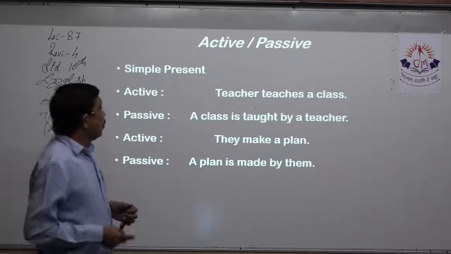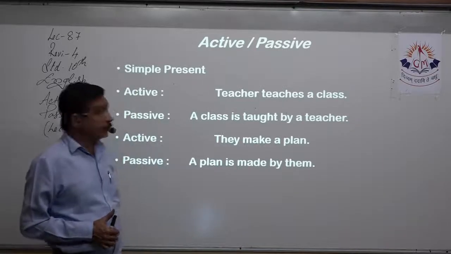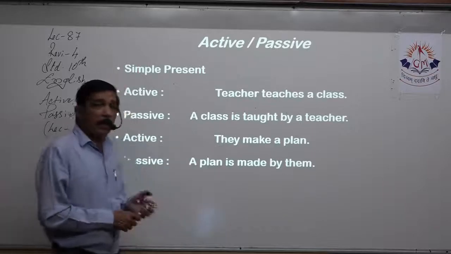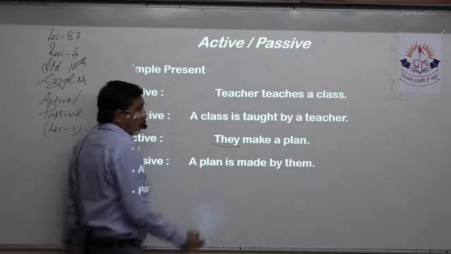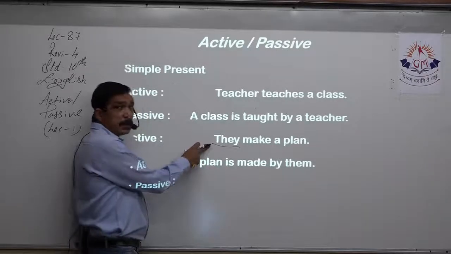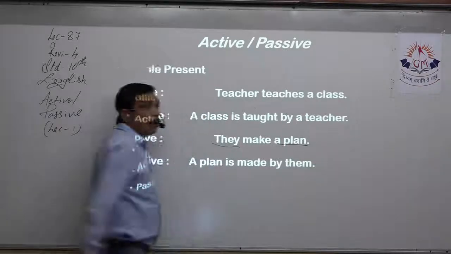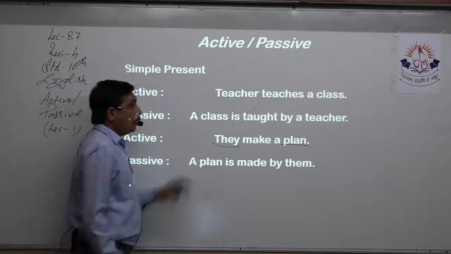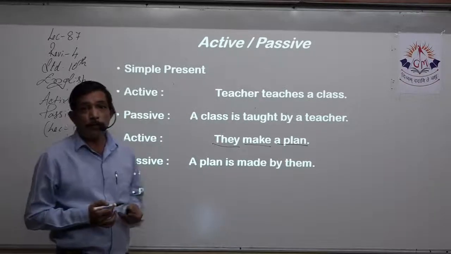Right? They make a plan. Active voice. Now we see that it is third person plural. The subject is third person plural, but this is singular. They make. Which tense is this?